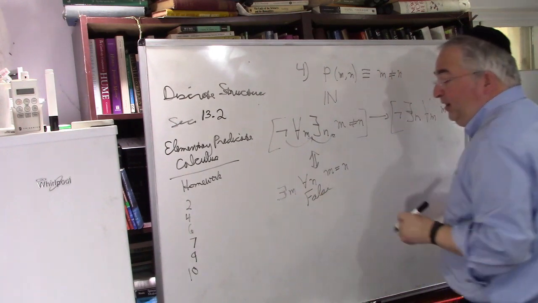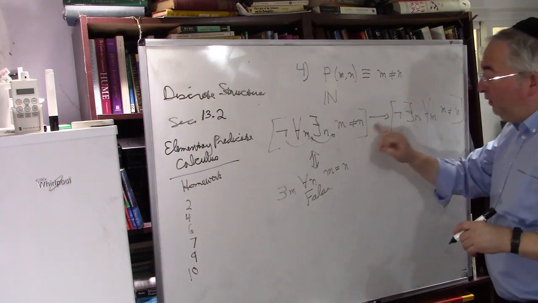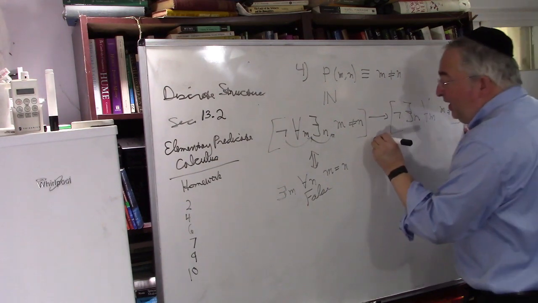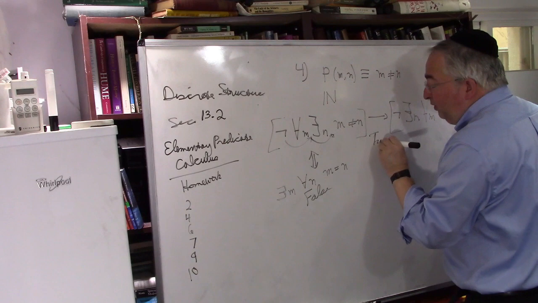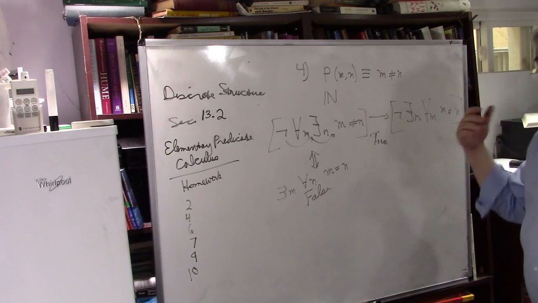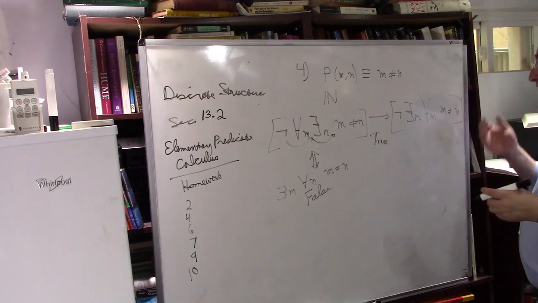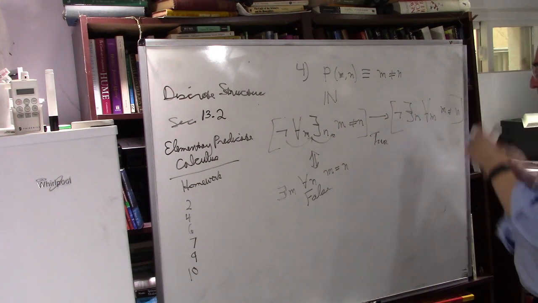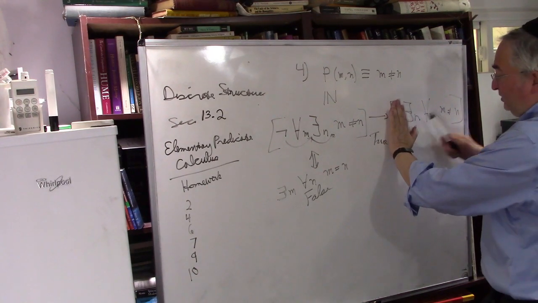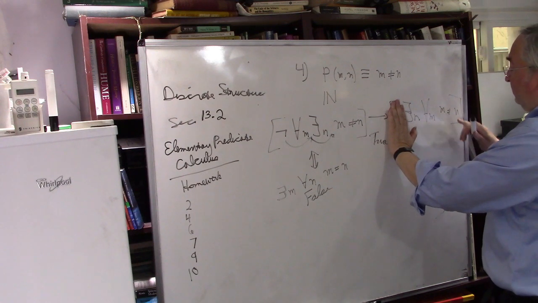By the way, I don't even have to evaluate this, because false arrow anything is true. So I can tell you now the answer to this is true. But that's a little lazy. That's called lazy evaluation, right? False arrow anything is true, so I might as well not do this. But let's just understand why this is true. Is this true or false? Let's close off that not. Is this true? There exists an N such that for all M, M is not equal to N.